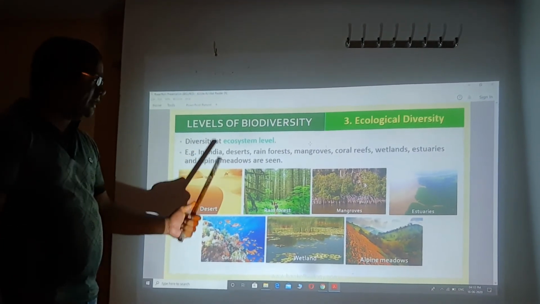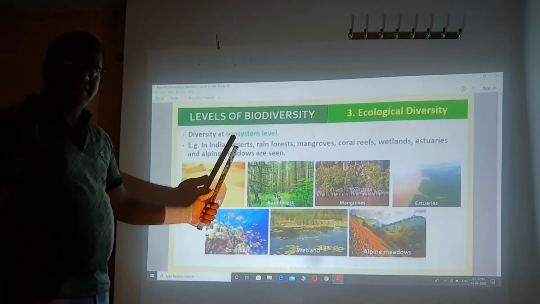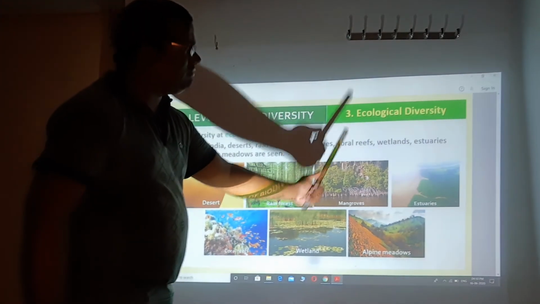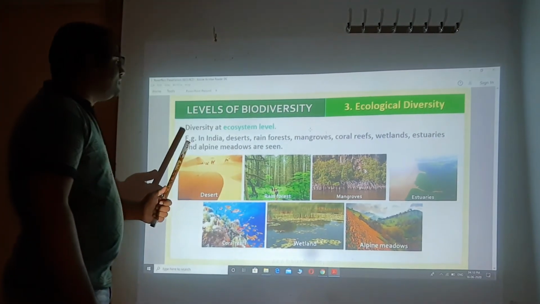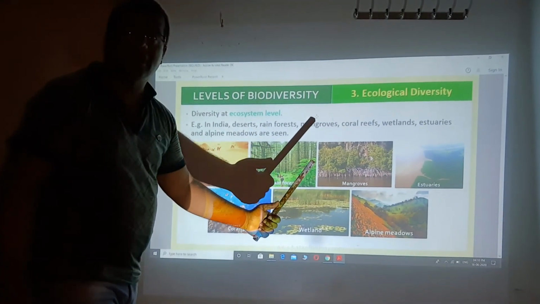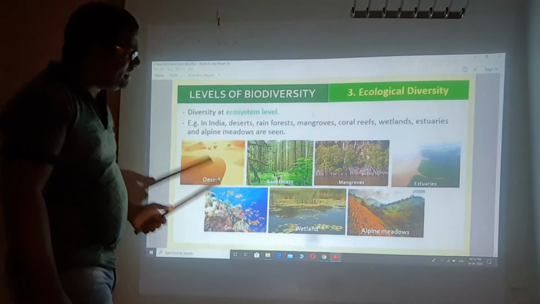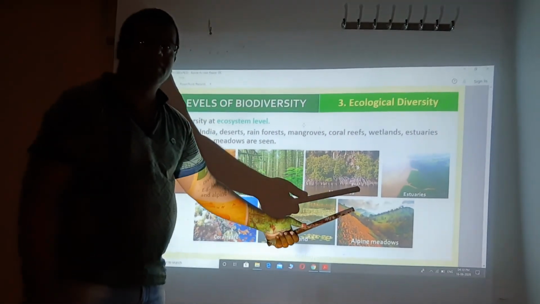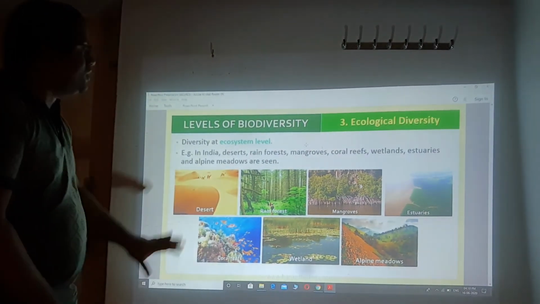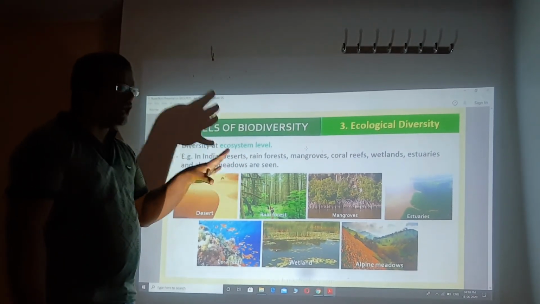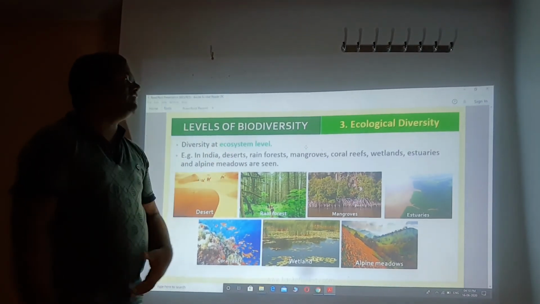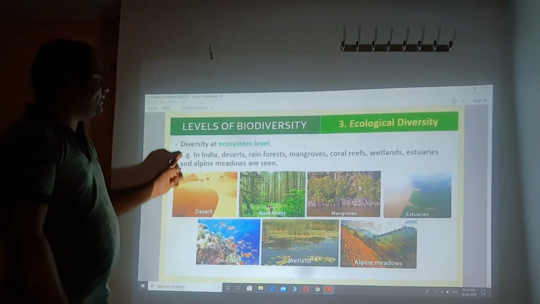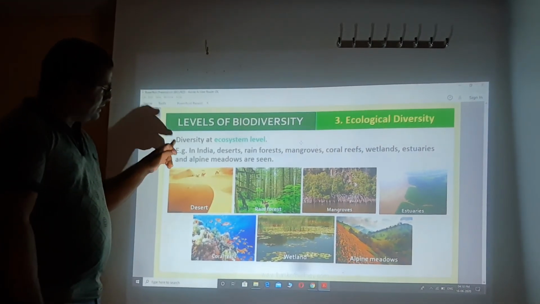For example, in India, desert is a type of habitat. Desert is there. Rainforest, mangroves, coral reef, wetland, estuaries, alpine meadows and sea are seen. So these are the different habitats. In the picture also you can see different types of habitat, different types of places found in India. These different habitats are also considered one of the biodiversity, and that is considered ecological diversity. You have to write this line only; don't write line by line.